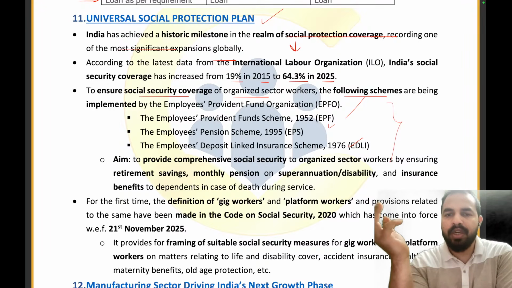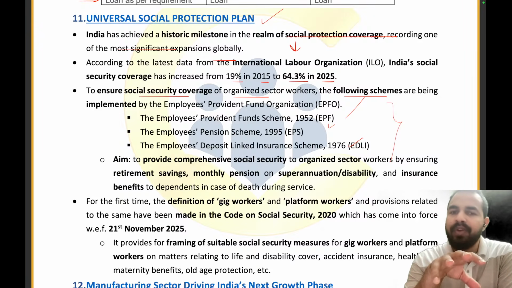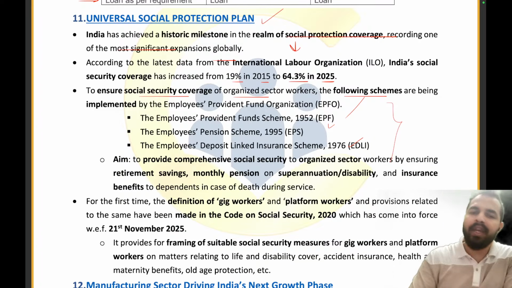See guys, the Pradhan Mantri Suraksha Bima Yojana, Jeevan Jyoti Bima Yojana, Atal Pension Yojana, those are for the unorganized people, right? But what about the organized sector workers? So these are the different schemes: EPS scheme, EPF scheme, and EDLI scheme. And the aim is quite simple.